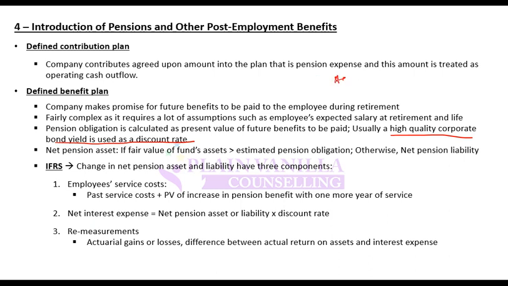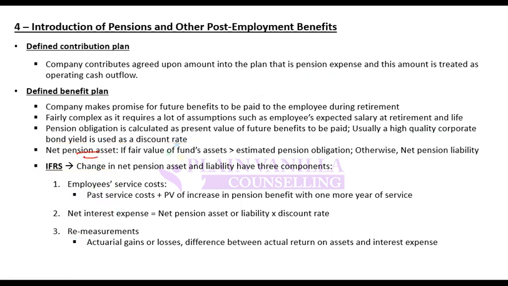We discussed that you have assets to meet the liability. If assets are greater than liability, this means you are in a net pension asset position. On a net basis, you have assets. If liability is greater than assets, then you have a net pension liability. Net pension asset means assets are greater than liability, and net pension liability means liability is greater than assets. As long as you have a net pension asset, you are in a good position. If you have a net pension liability, then that is a risky position. That means you will have to inject more money.